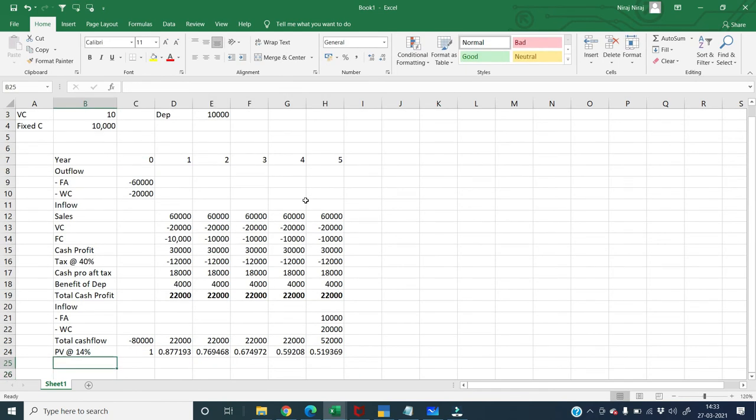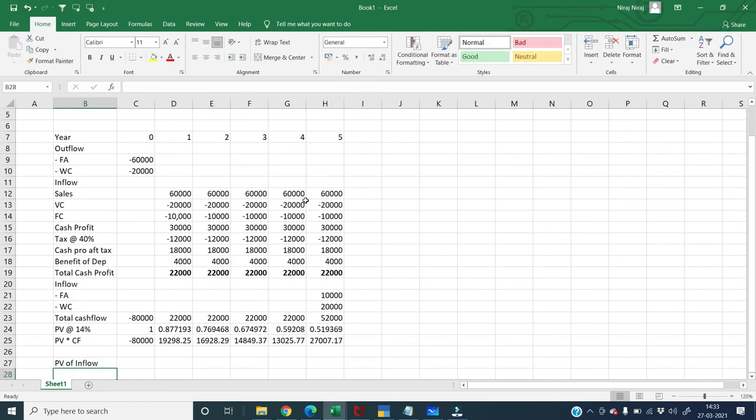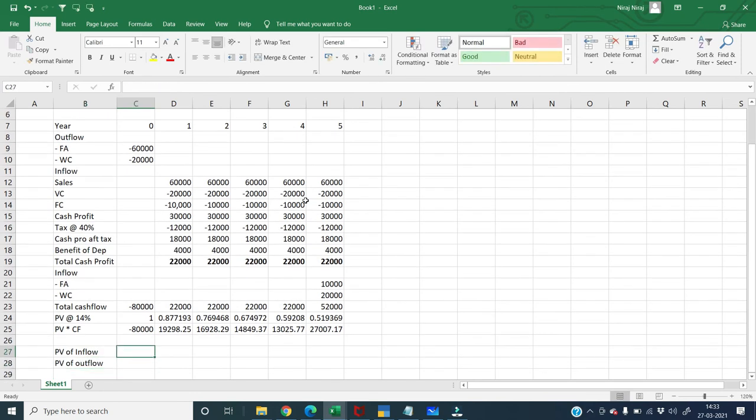So this is the present value factor. Present value multiplied by the cash flow I will put here. So cash flows multiplied by present value. This is my total. So now I will create two more columns here: present value of inflow and present value of outflow. So here you can put a sum formula and you can say your present value of inflow is this much and the present value of outflow is this much.